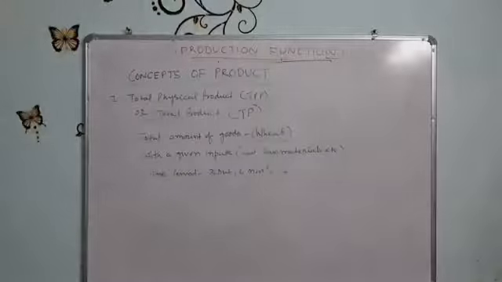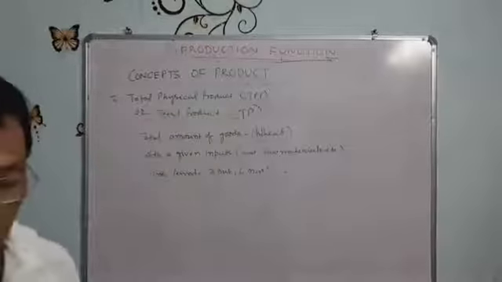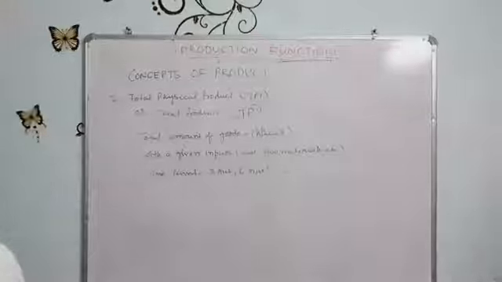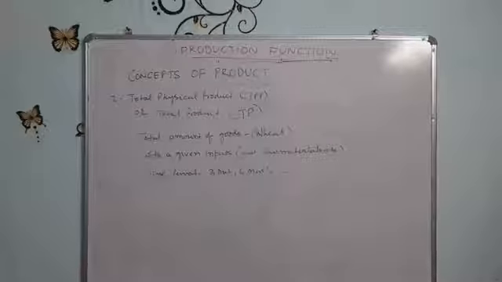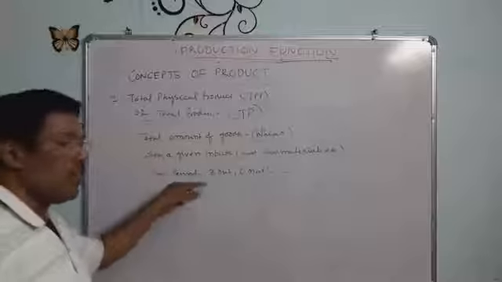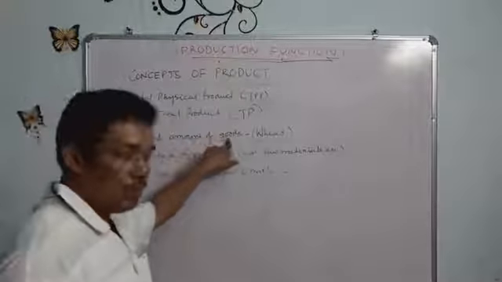Again I repeat, what is the total physical product or total product? It refers to the total amount of goods produced by a farm with given inputs at a specified period of time. Three things: total amount of goods, given inputs, specified period.